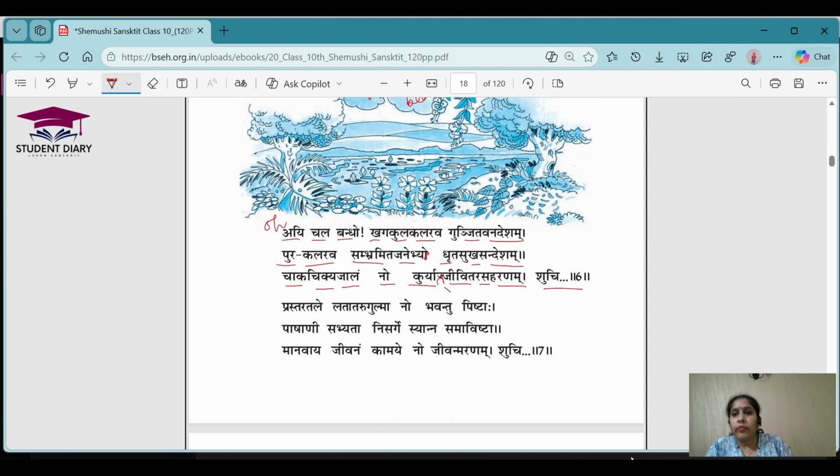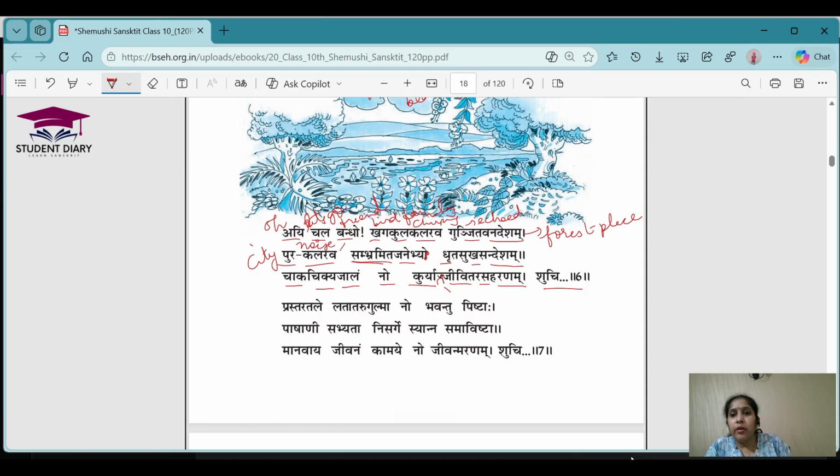I means O. Chal means let's go. Bandhu means friend. Khag means birds. Kul means family. Kalirav means chirping. Gunjit means echoed. Echo is happening because of them. Vanadesha means the forest place. Van means forest. Desha means a place. Pur means city. Here the Kalirav is the noise basically.